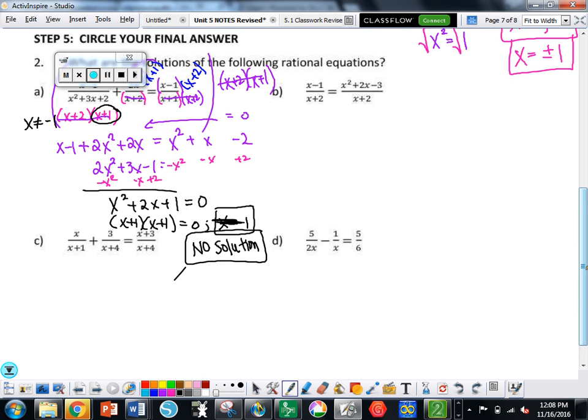The very first thing you look for is to get a common denominator. Stay with me, please. All right, common denominator. Does it already have a common denominator? Yes, so I can multiply both sides by the denominator and get rid of it, right? Get rid of the ugly. Denominator goes away.